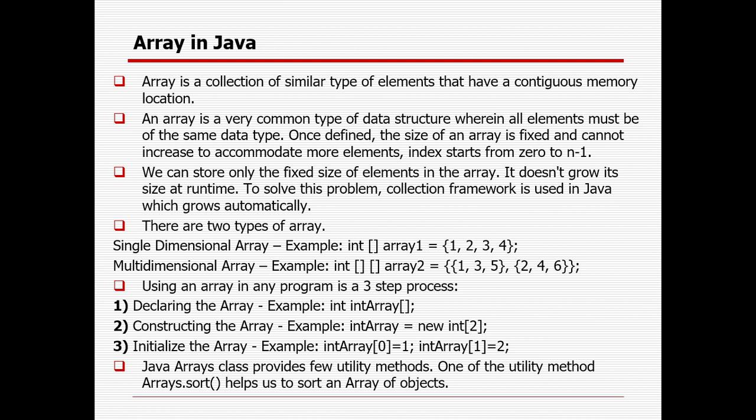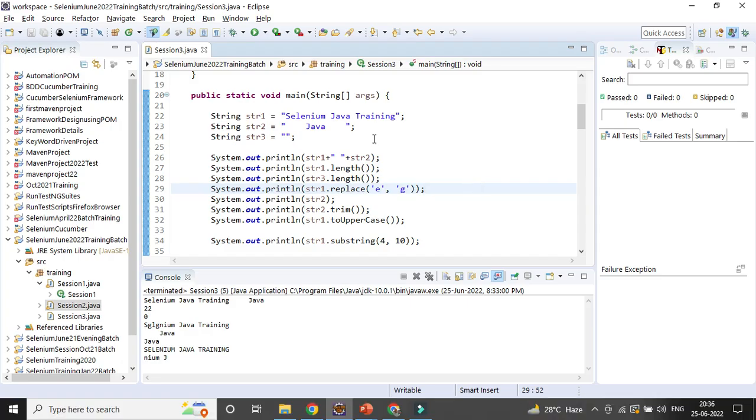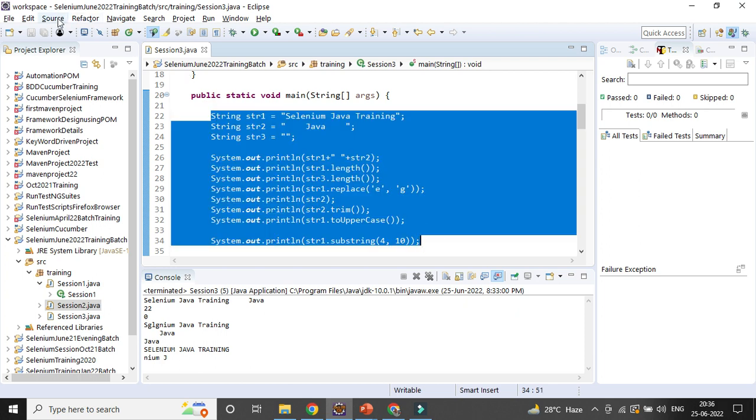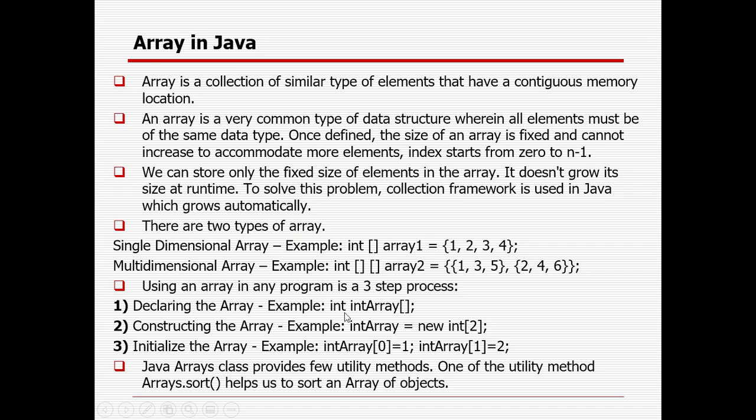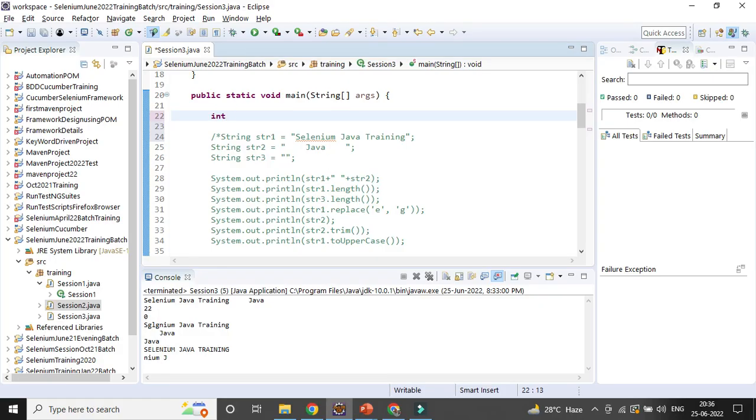There is a three-step process. First you declare the array. Let's go for the one dimensional array first, then we'll go to the two dimensional array. You first need to declare the array. For that I define the data type and then the array name.